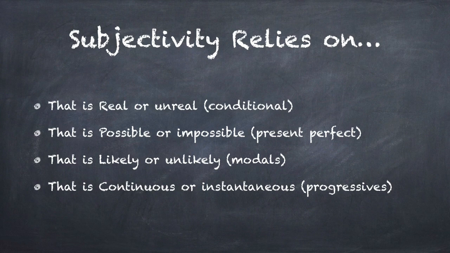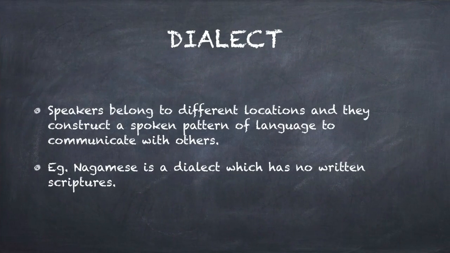Then that is likely or unlikely, which projects towards modals. And finally, that is continuous or instantaneous, which projects towards progressive. So these four are the postulates where we can get the idea about subjectivity, or subjectivity relies on these postulates. You may say like that.